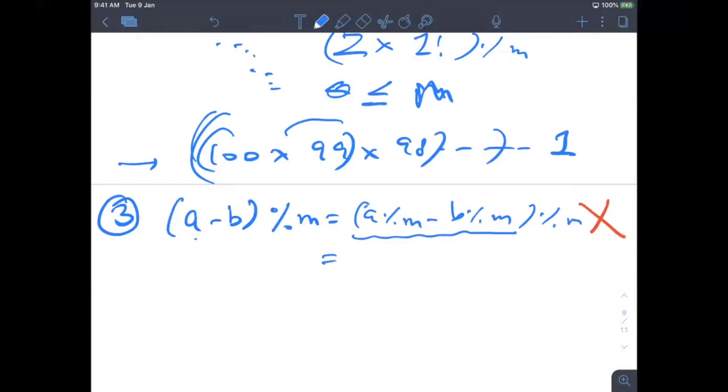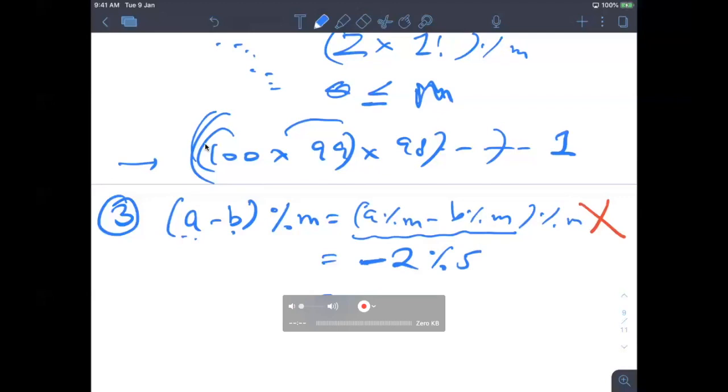If a minus b is negative, you must have used it in college or somewhere. If I have to write minus 2 mod 5, it is basically, does anyone know? It's 5 plus minus 2. Whenever there is a negative number, we just do like this, and the mod comes to 3. So you can see it will always come lesser than 5.